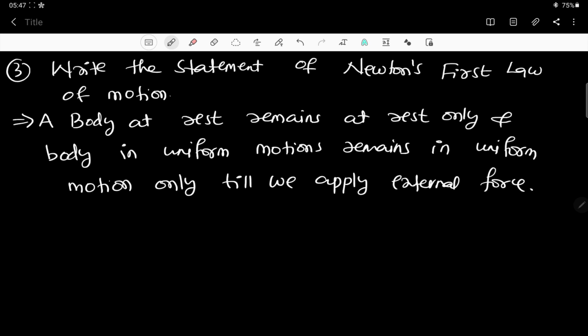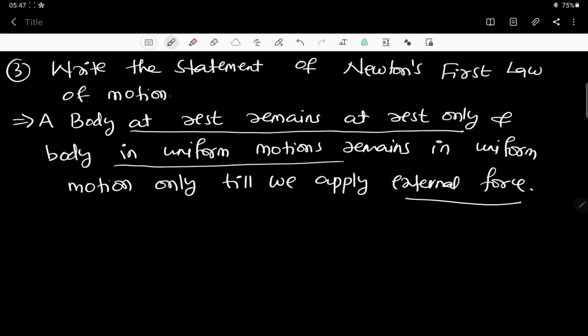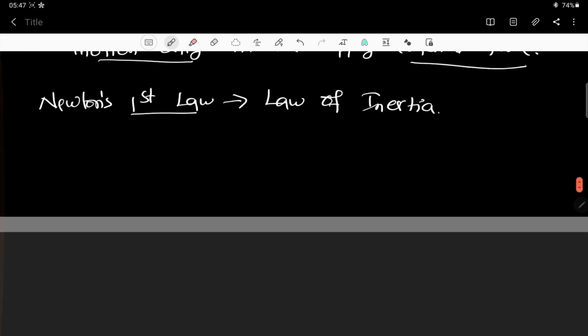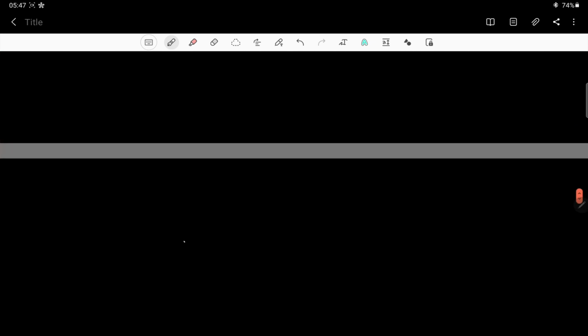Until and unless we apply an external force, a body at rest wants to remain at rest only, and a body in uniform motion wants to remain in uniform motion only. This is Newton's first law, and the answer is over here. I'm giving you extra data: Newton's first law is also called the law of inertia, correct? All right, then moving forward to the fourth question.